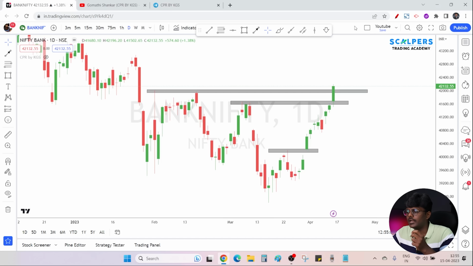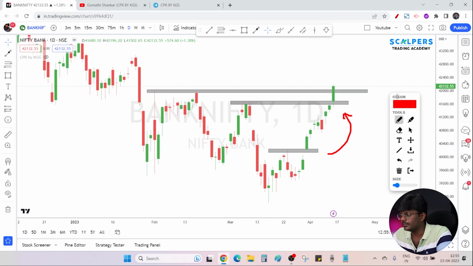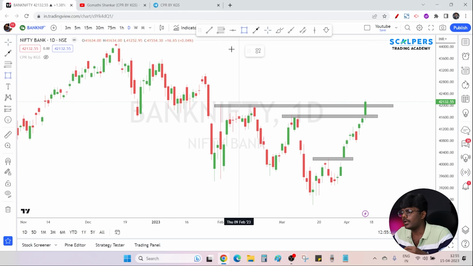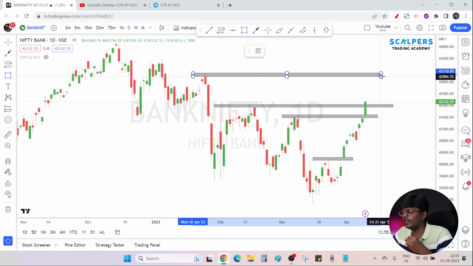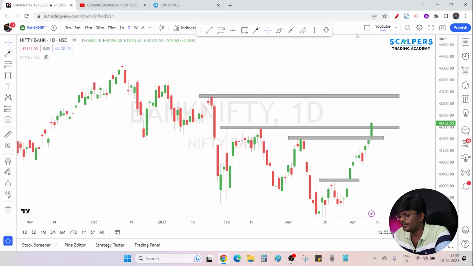That's how Banknifty was able to travel from here to here, from roughly around 40,000 till 42,100. It easily traveled because of this character. So if this character continues, if Banknifty is not breaking previous day low and if Banknifty goes above previous day high, then very soon we can expect 43,000 levels.